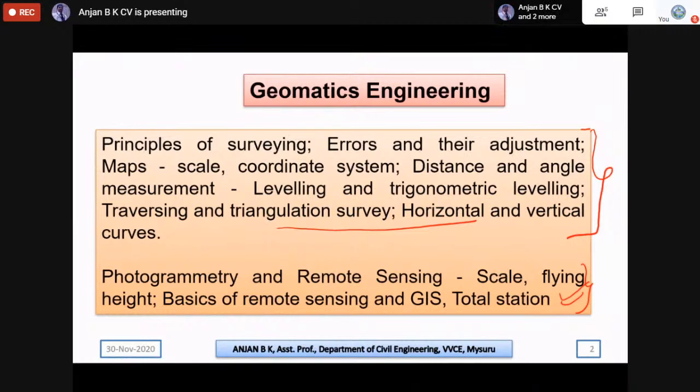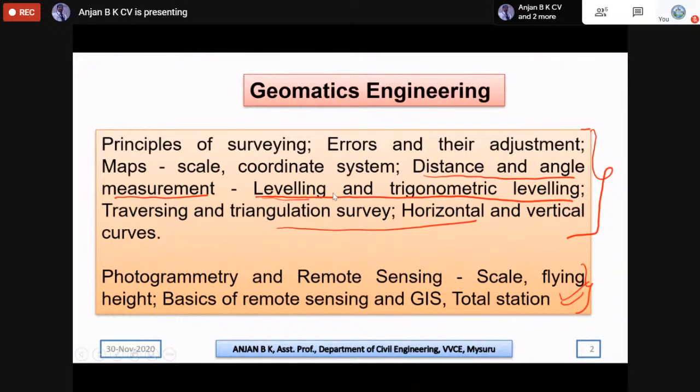Sometimes the questions are asked as two questions for 1 mark and another question for 2 marks. Most of the time, we can observe that questions related to distance and angle measurements, that is chain and compass, will have one probable question, and related to leveling there will be a second set of questions.